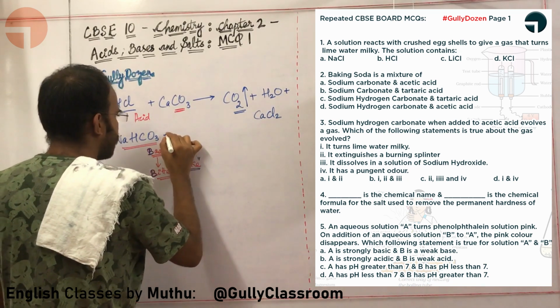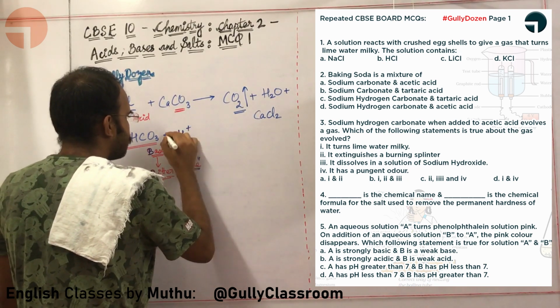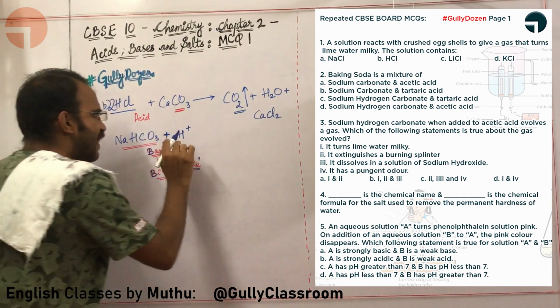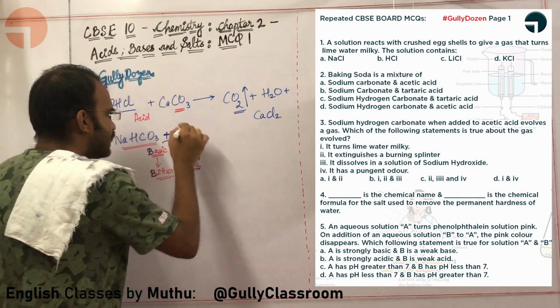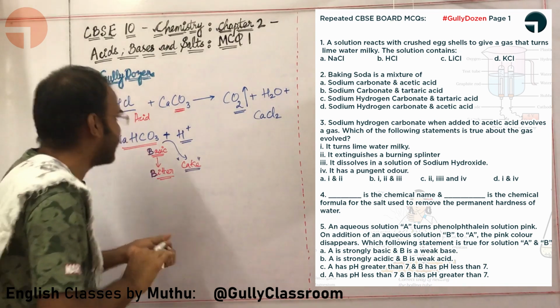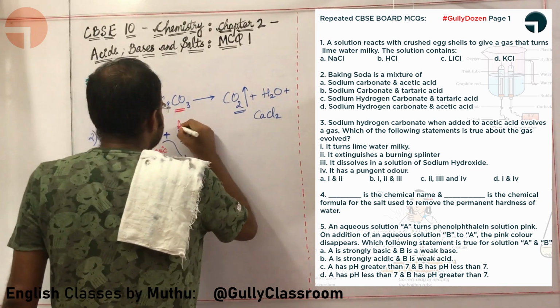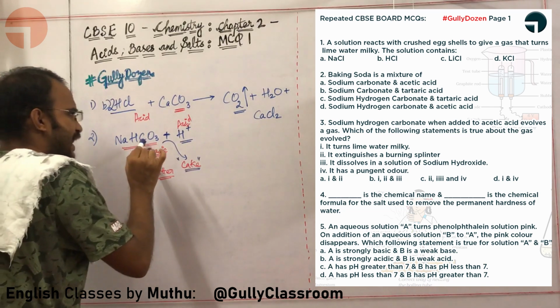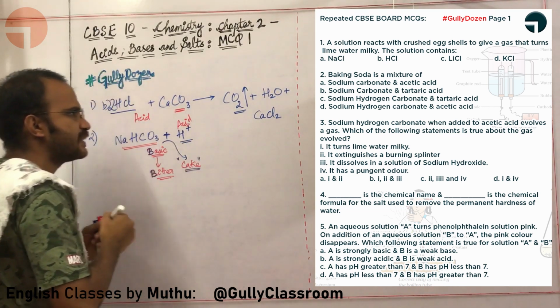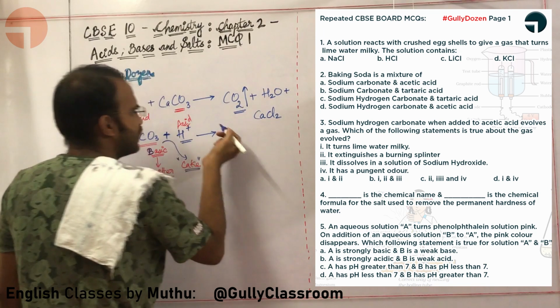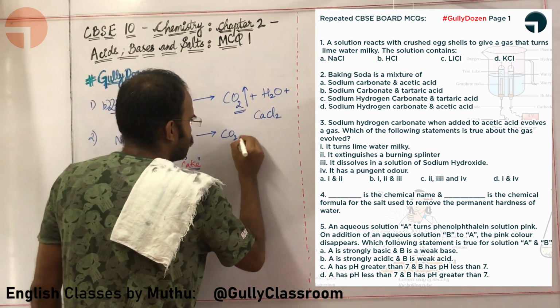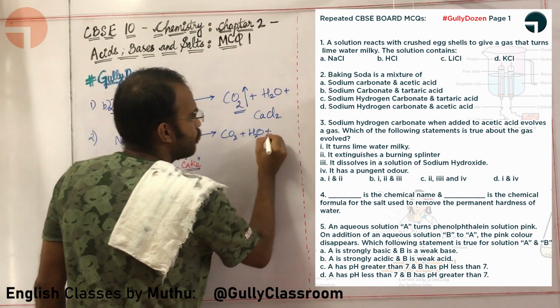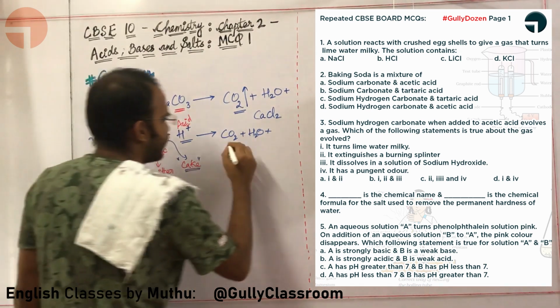I am going to add some H plus to this base. Where will we get H plus from? This H plus is usually derived from any acid. So NaHCO3 and H plus will combine with each other to give us CO2 plus H2O plus sodium salt of an acid.